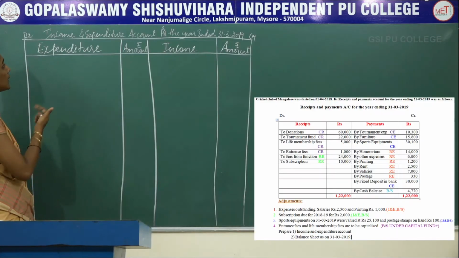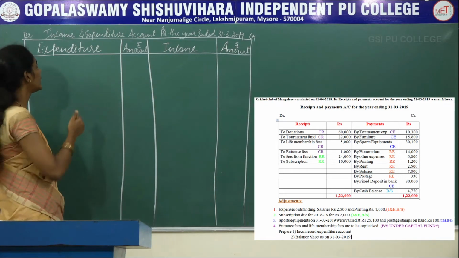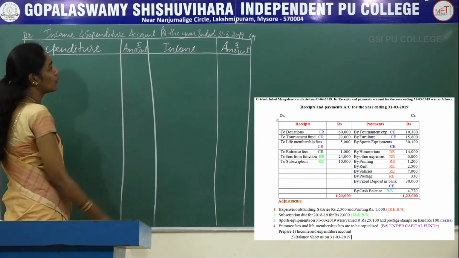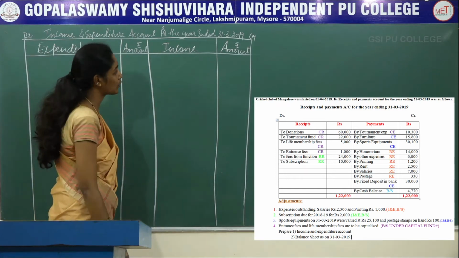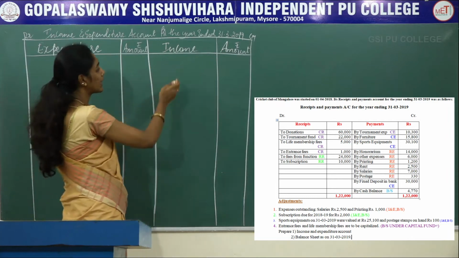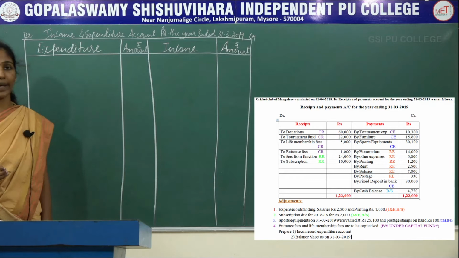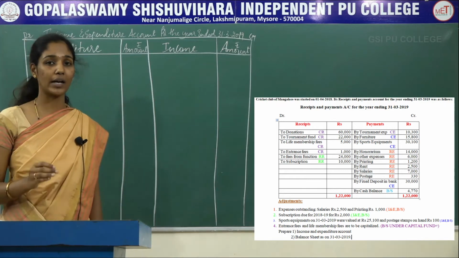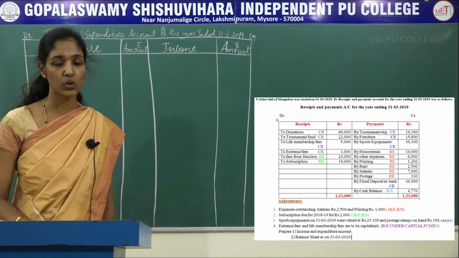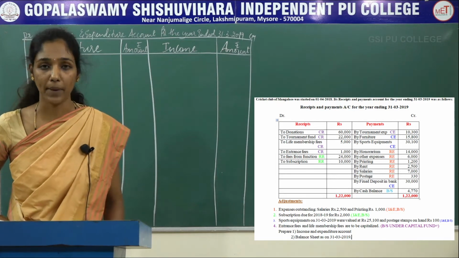So now this is the format of income and expenditure account. You should clearly write the heading income and expenditure account for the year ended 31st-3-2019. On the debit side, expenditure amount, and on the credit side, income amount. So while preparing the income and expenditure account, you should consider only revenue expenditure and revenue receipts which are given in the receipts and payment account.